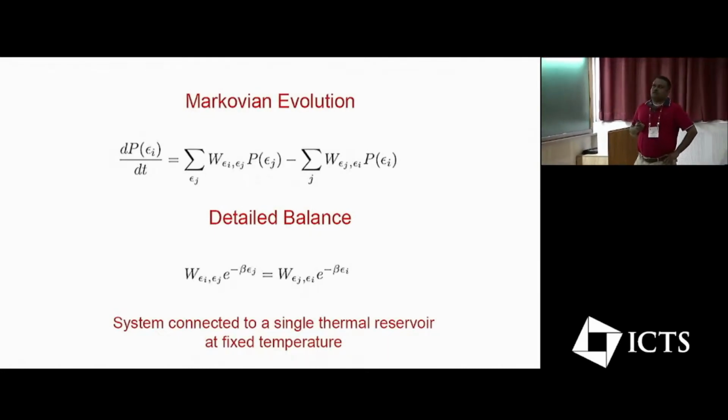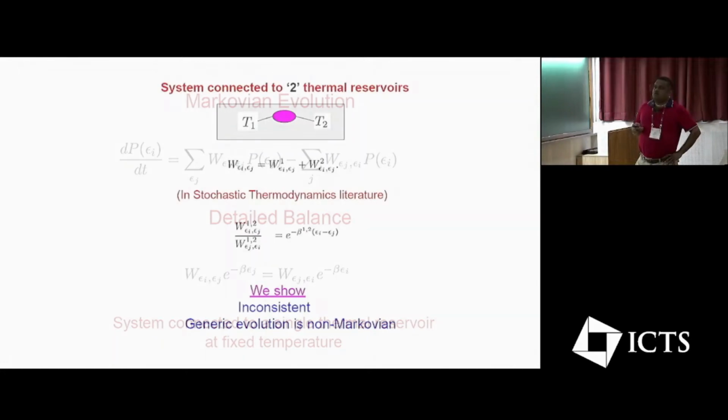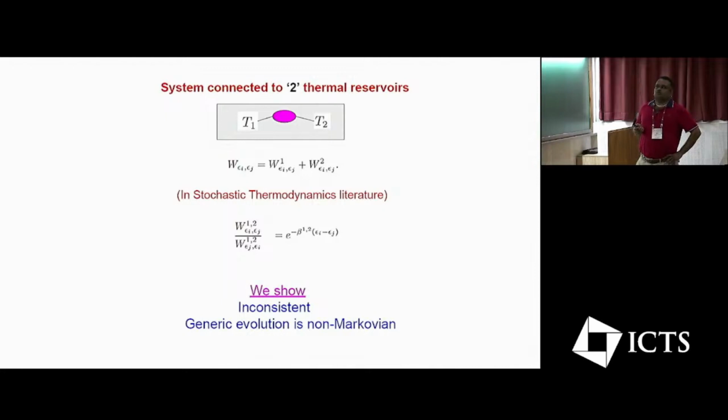Most of the work that is there in this topic has been on Markovian systems. So basically, these are described by master equations. And there, this thing is a transition rate. This is the probability that the system is basically having a particular energy value. And in case the system is connected to a single thermal reservoir, you have this detailed balance condition. The main thing is when the system is connected to two thermal reservoirs,